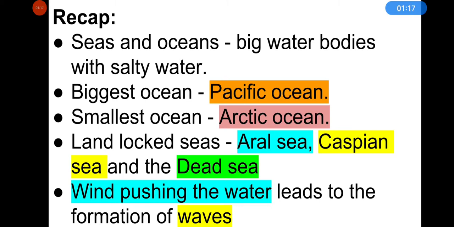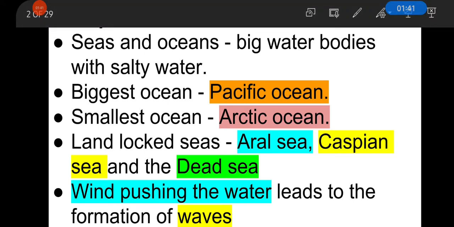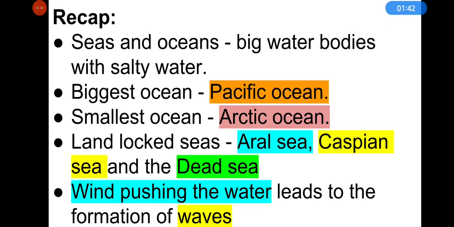And what impact does wind have on seas and oceans? Because of wind, when a movement is caused in the water, this movement leads to the formation of waves. So wind causes waves in the water of seas and oceans. And strong winds can also cause tsunami in seas and oceans.